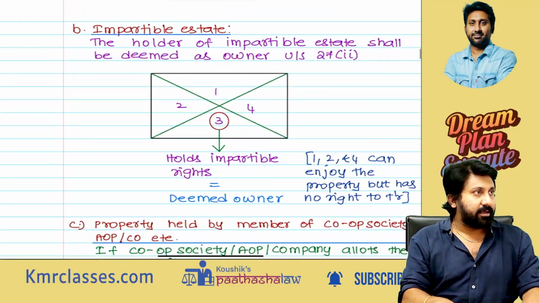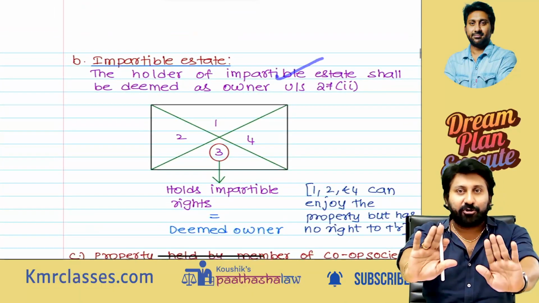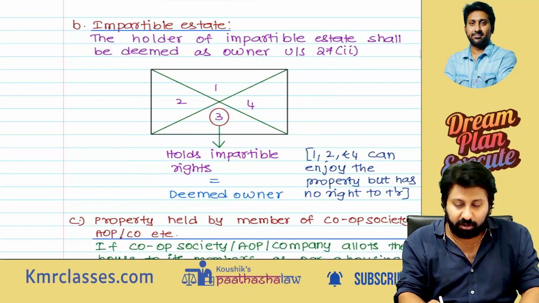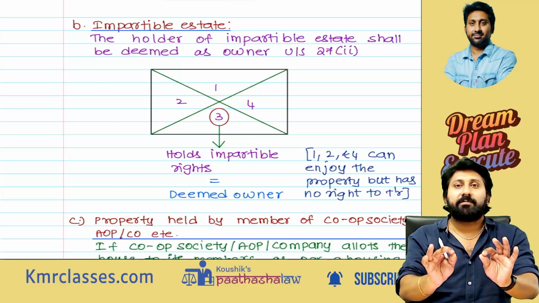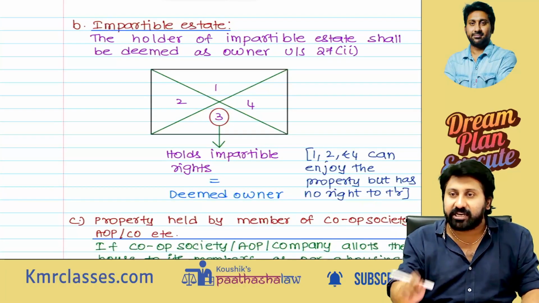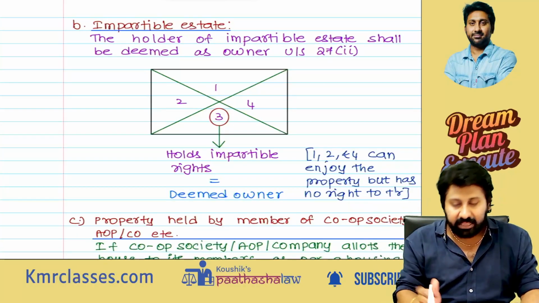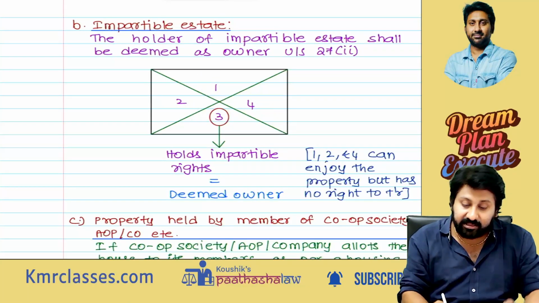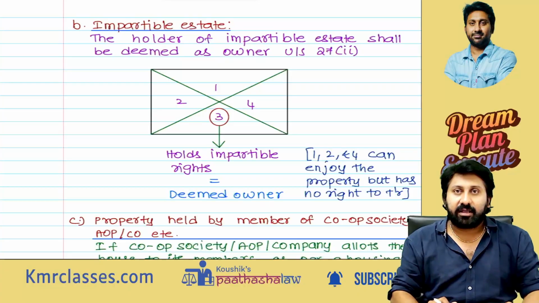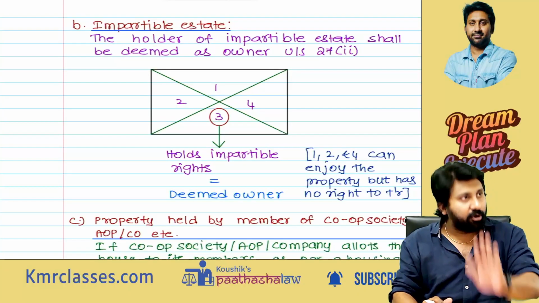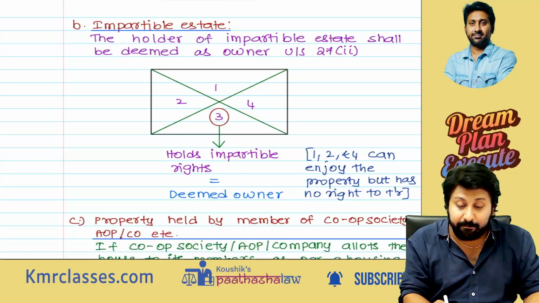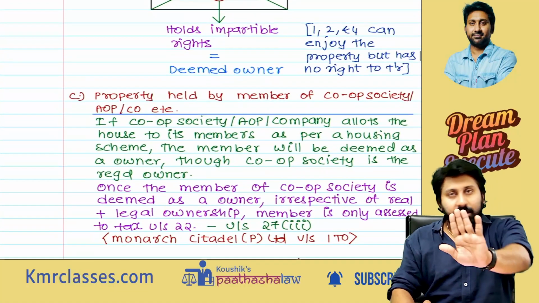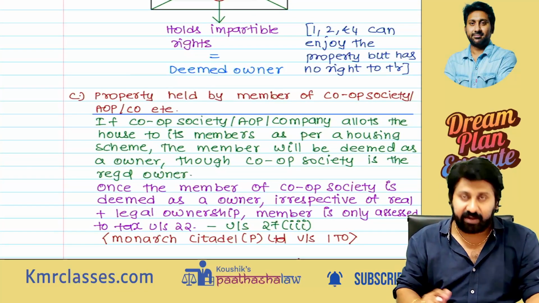Next. Holder of an impartible estate. This is not a time to learn what is an impartible estate. I have to explain all these examples now. So, holder of an impartible, meaning non-dividable, estate. In whose name it is there, that person is deemed as an owner. There are 4 owners to the property, but in the document only number 3's name was registered. Now for the purposes of the house property chapter, he only will be treated as owner, provided it is an impartible estate. Impartible means a non-divisible estate. That's it. Beyond this, I can't explain and spend the time on this.